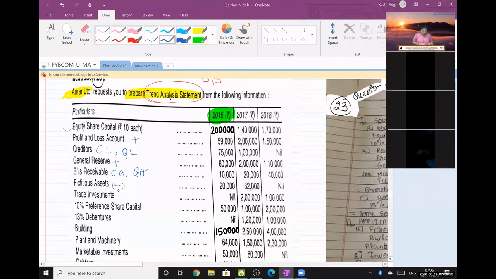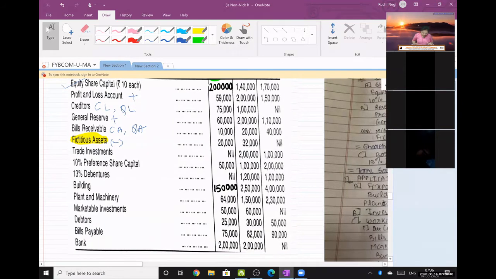Okay, please don't look at the word assets and don't take it under current liability. It is fictitious assets. That means miscellaneous expenditure. Accumulated losses ये less होगा equity share capital से. Next, trade investment. Okay, now what do you mean by trade investments? Marketable investments, investments for less than 12 months.